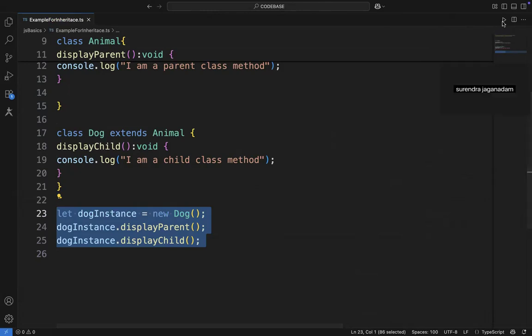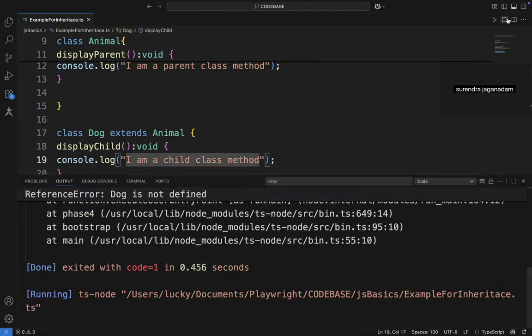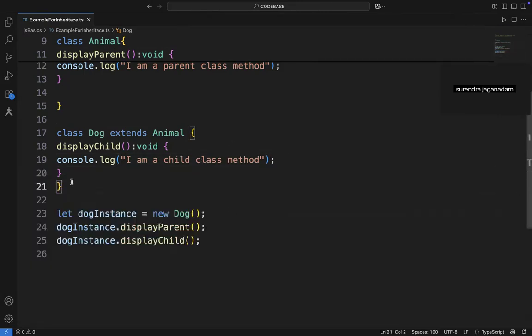So when I run this program, let me save it and run it. See, I'm a parent class method, I am a child class method. With a simple child class object creation, you were able to access both the parent class information as well as the child class information.